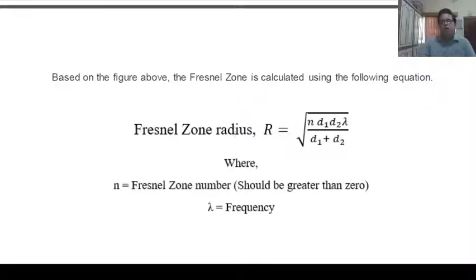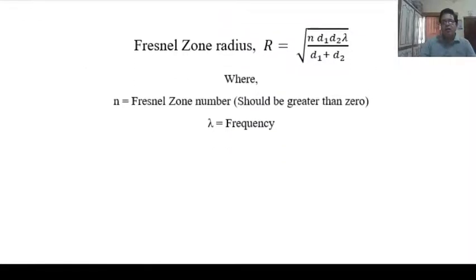Fresnel zone radius r equals the square root of n lambda d1 d2 upon d1 plus d2, where n is the Fresnel zone number, which should be greater than 0, and lambda is the wavelength. So the Fresnel zone radius can be calculated using the frequency. It may be microwave, it may be radio wave. According to that, the radius of the Fresnel zone can be calculated.